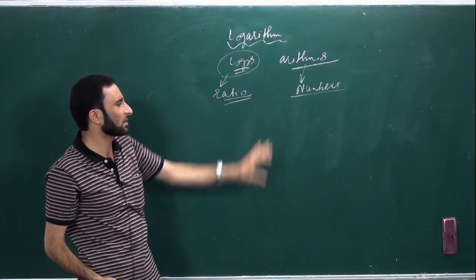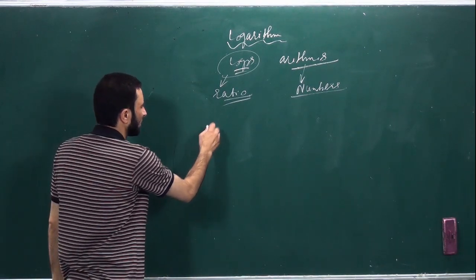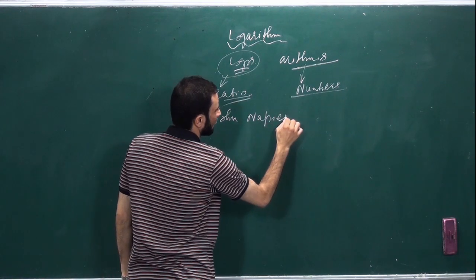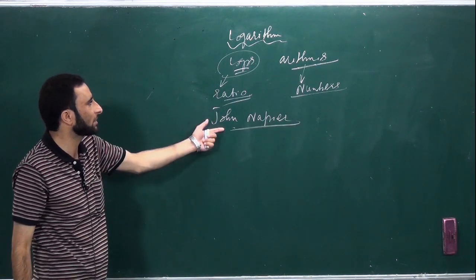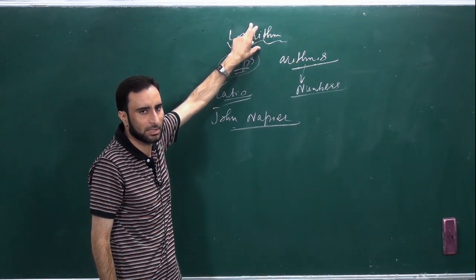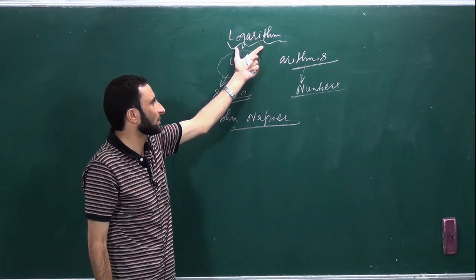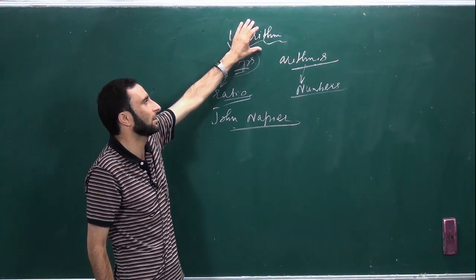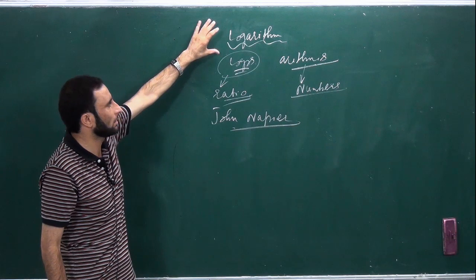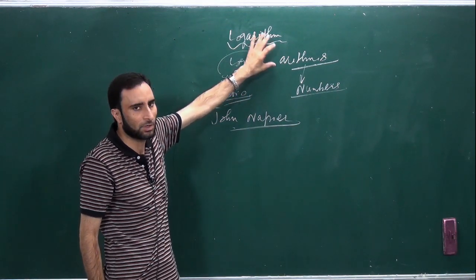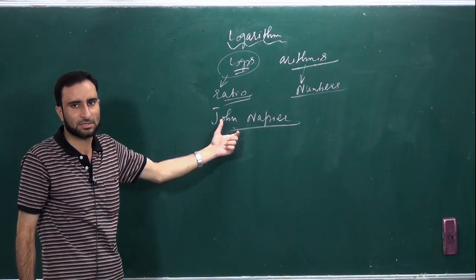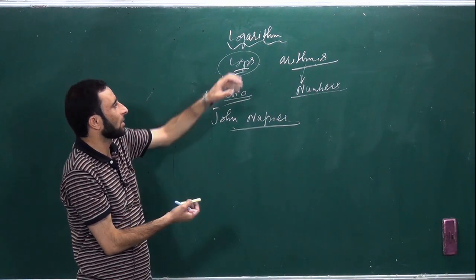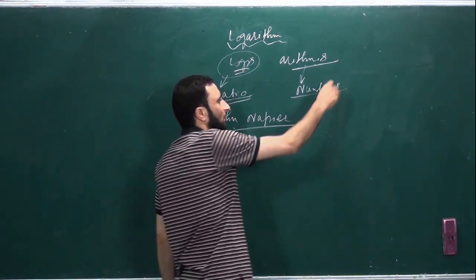Is it clear? It was a great mathematician, John Napier, at the age of 11, who gave the concept of this logarithm. Got it? The logarithm has a tremendous number of applications. The main application is in calculus, in mathematics. We also use the laws of logarithm in chemistry as well as in physics. Now you have completed the definition of logarithm. Let us first go through some definitions of exponents.